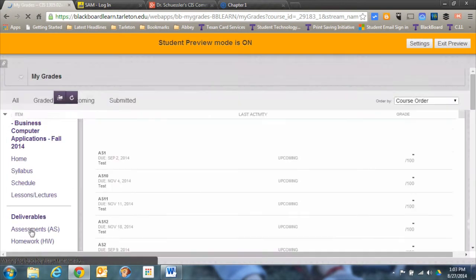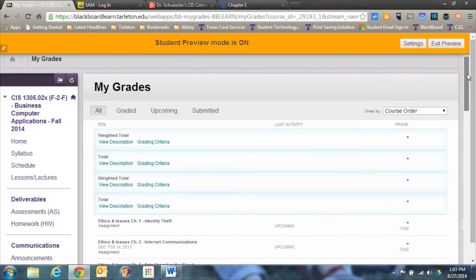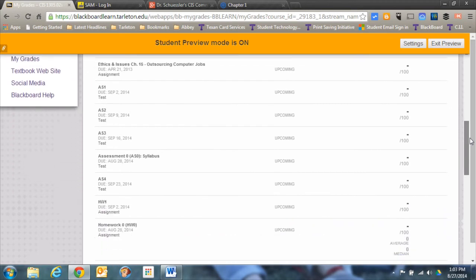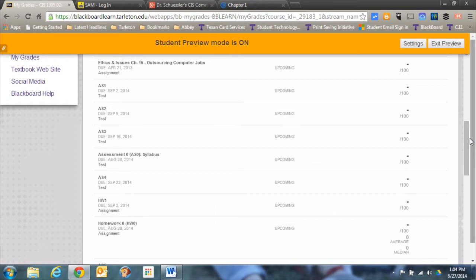Your grades you'll be able to track right here. As I mentioned in class, I'm not a fan of the Blackboard gradebook. I'll try to clean this up some just so you can follow along at home, but I'm just not a fan of it. But you'll be able to follow along in the syllabus. Essentially, for AS1, for example, assume you get 100%, I'll pop in 100 for your grade. It'll show 100 out of 100 here. So just worry about that first grade, that 100. That's what I'll put into my official grade book, and you can follow along with the breakdown in the syllabus and keep track of your grades that way.